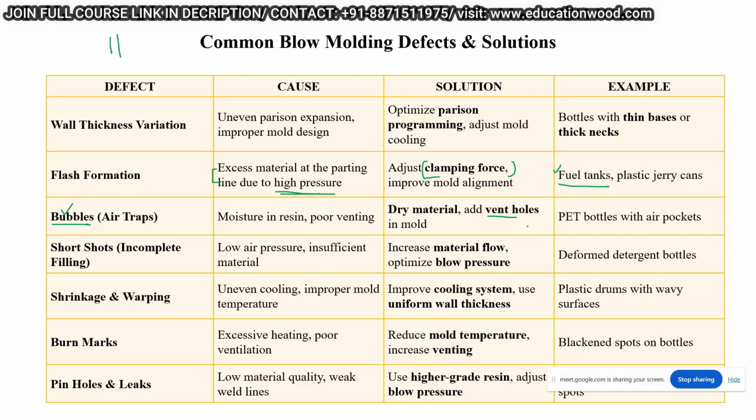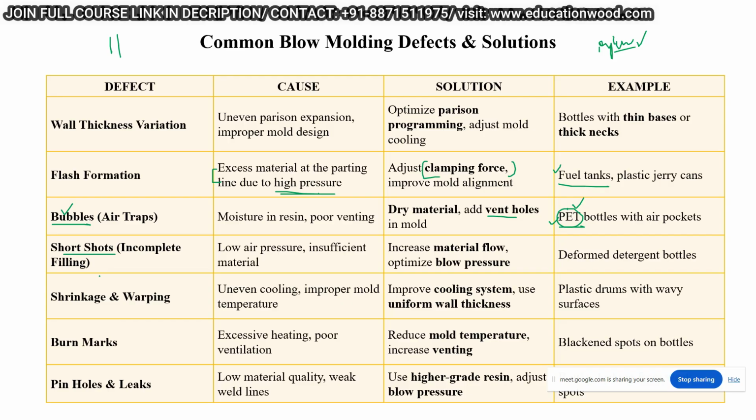Generally, if we are dealing with PET bottles, we always have to create air vents. Not only in blow molding, we have to create the air vent in every molding process. For example, in the injection molding process, we also have to provide air vents, because injection molding also produces burn marks and whites in the component. So that's why we have to use air vents there.